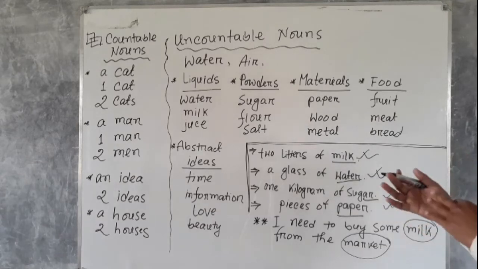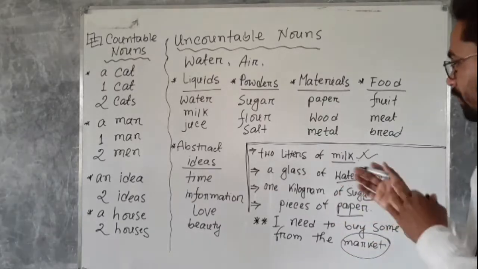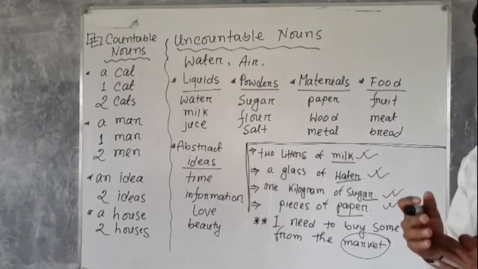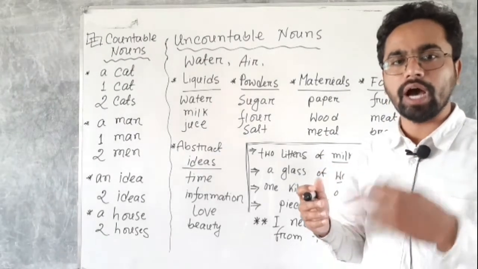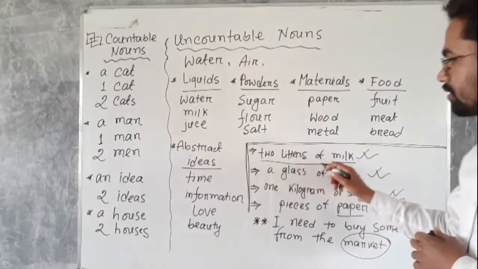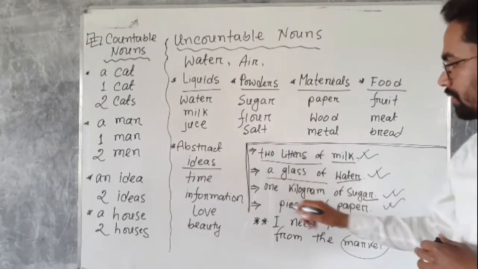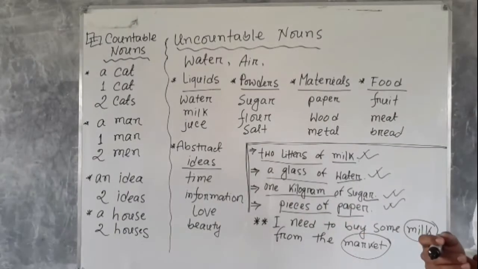And I put some measurement words before the uncountable nouns to make clear sense about uncountable nouns: 2 liters of, a glass of, 1 kilogram of, pieces of.